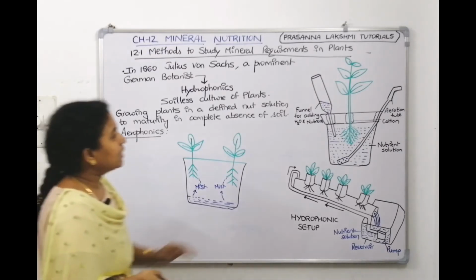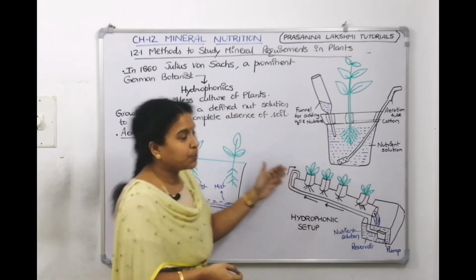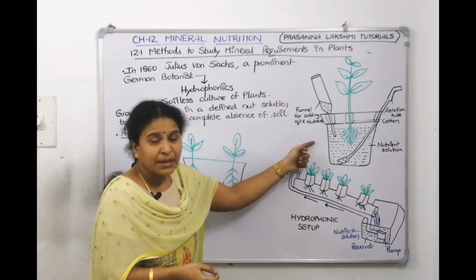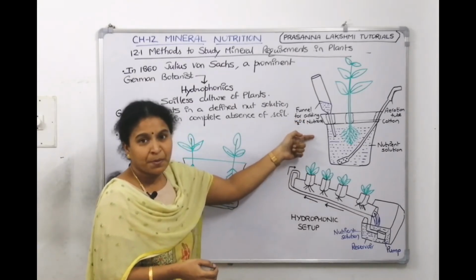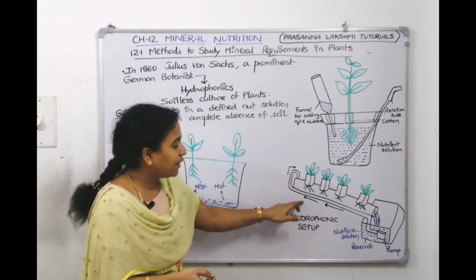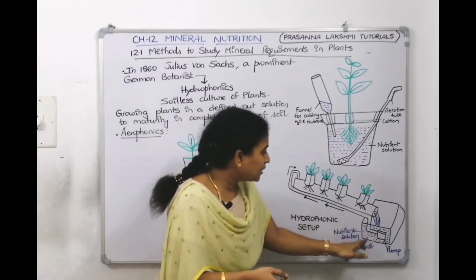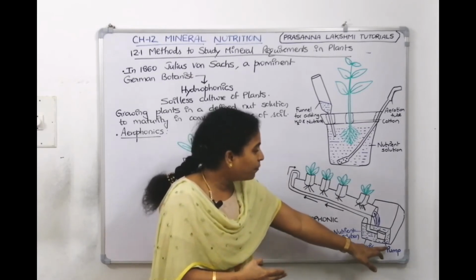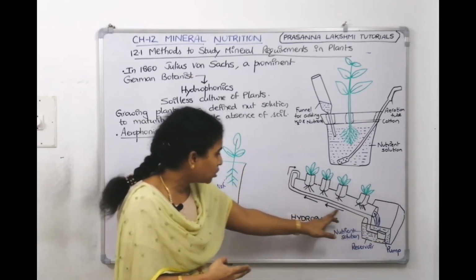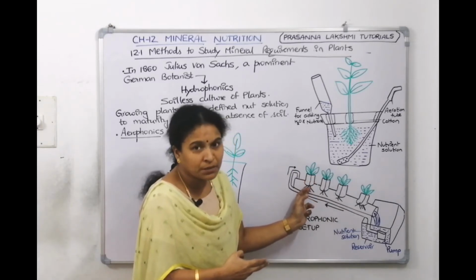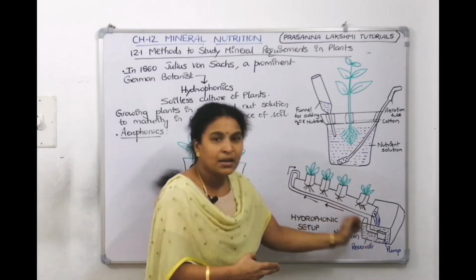Right? Did you understand what this experiment is, and this one, and this one? This is aeroponics, this is a typical hydroponic experimental setup, and this is a commercial setup. They will ask about the arrow marks, what is this and what is this. This is the reservoir in which the nutrient solution is there, and this is a pump which pumps the nutrients through this tube into the main one, and the plants and roots take however many nutrients they want and release the rest.